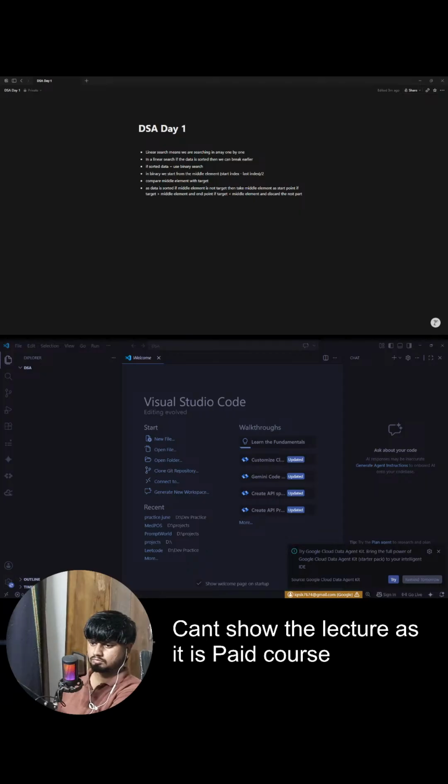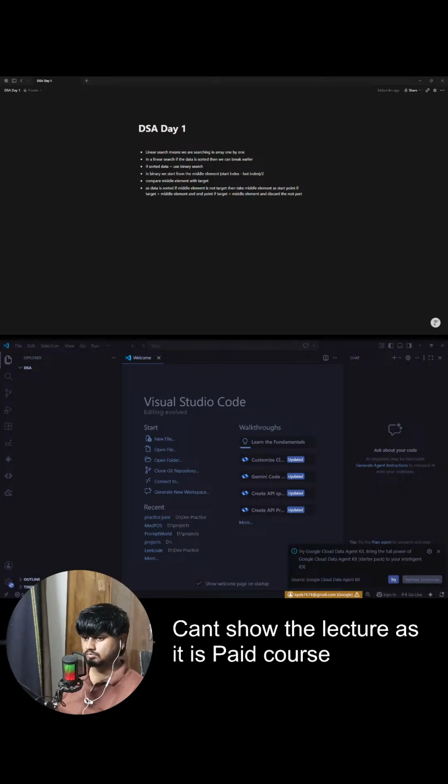Okay. Now compare this 52 with 40. Do they both match? No, they don't match. But can this 40 still help us to figure out where this 52 will lie? Yes. 52 is bigger, so it can only exist in the right hand part. So we can again discard this left hand side. Again, L will now move to mid plus 1. Now L is at index 13.